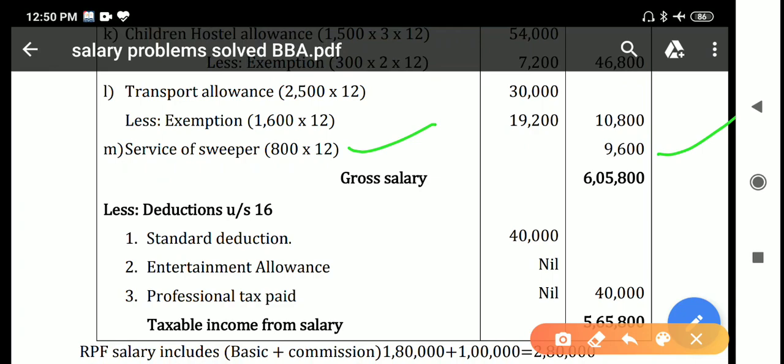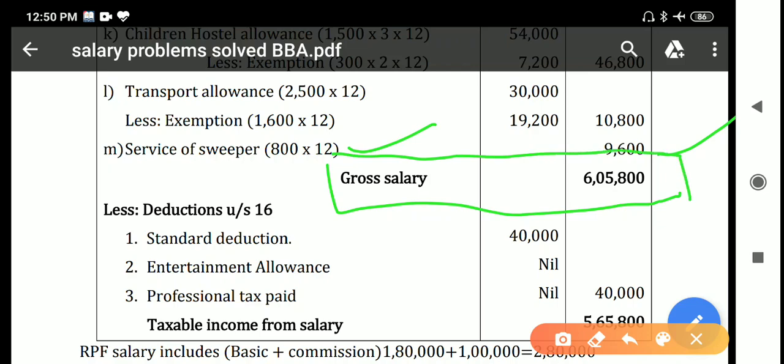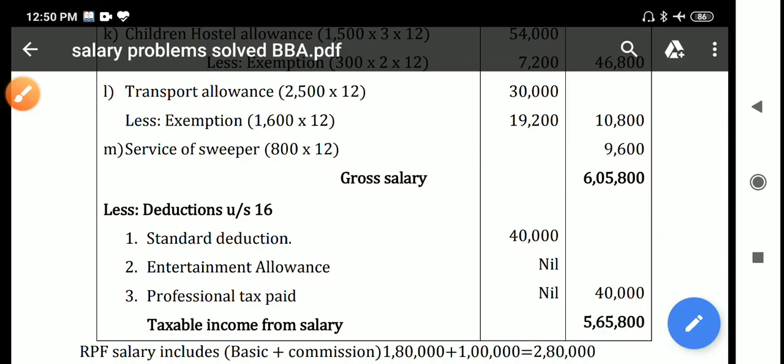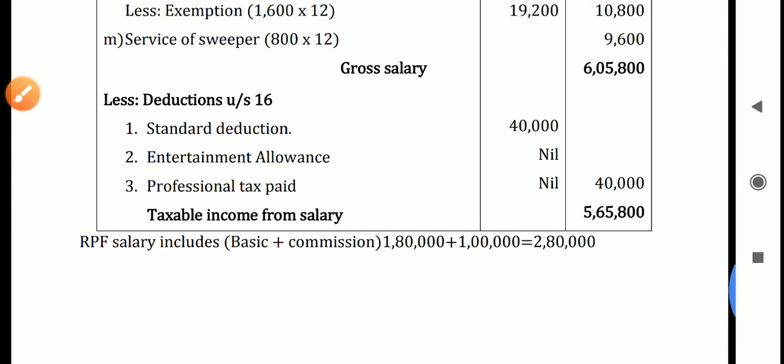If you add all the amounts, you will get the gross salary, that is 6,05,800. So 6,05,800 is the gross salary. You can stop here, or else you can continue with the net salary or taxable salary. They asked you only to calculate gross salary, but you can continue with the net salary also, or taxable income from salary.